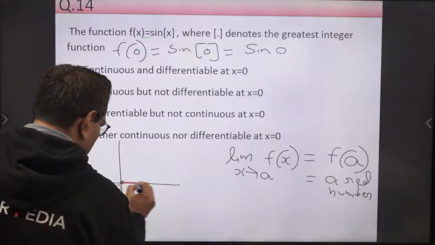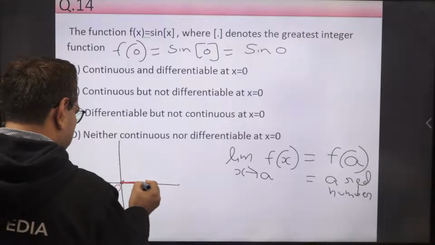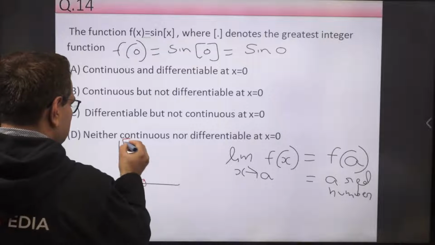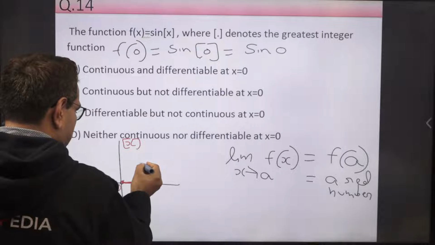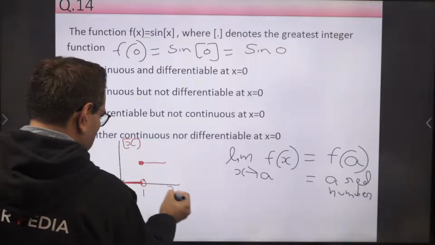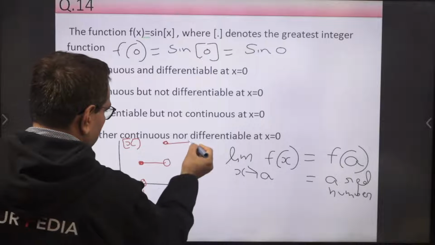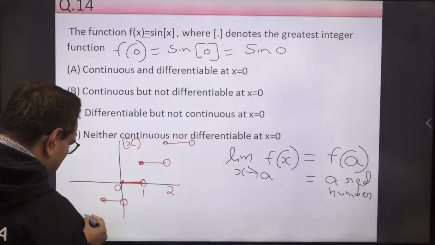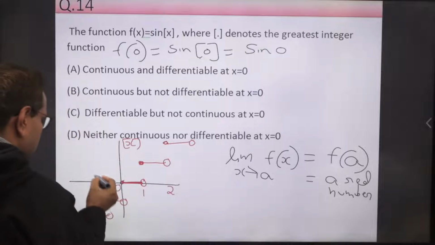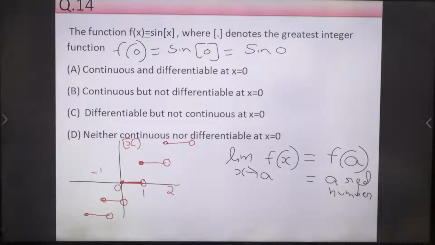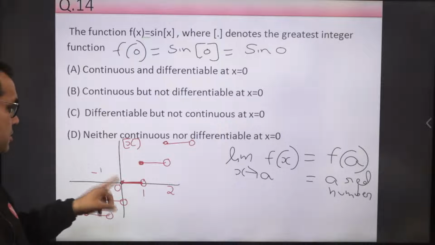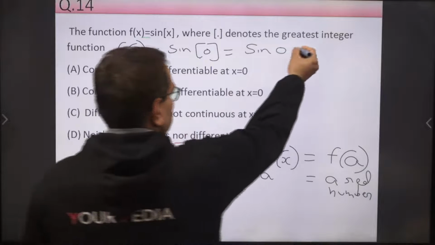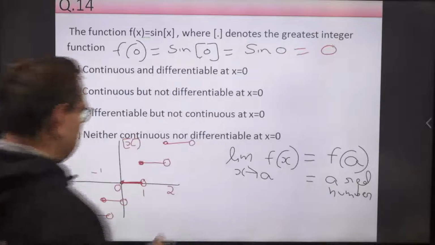When x is equal to 1, this greatest integer function becomes 1, and then it remains 1 up to 2. Please revise these graphs. This is the graph of the greatest integer function. So at x equal to 0 it is 0, so sine 0 is equal to 0. This is the value of the function.